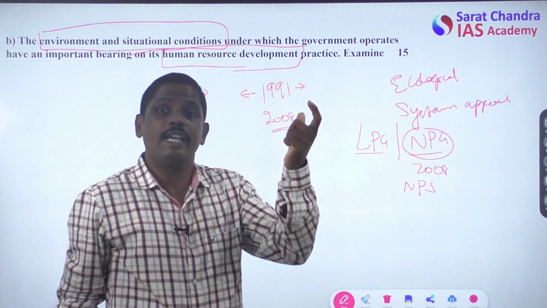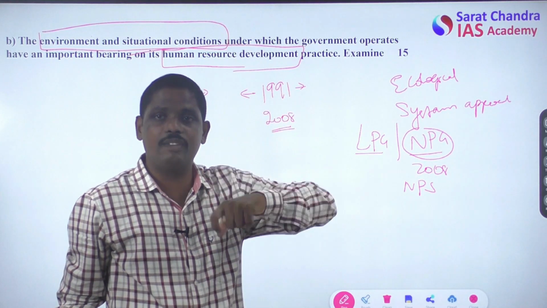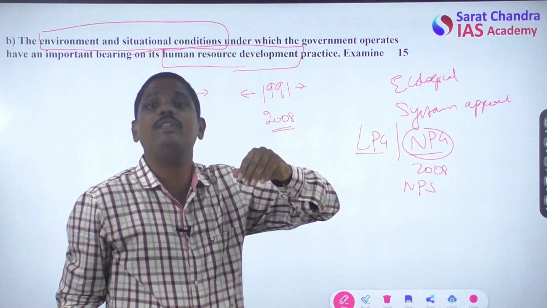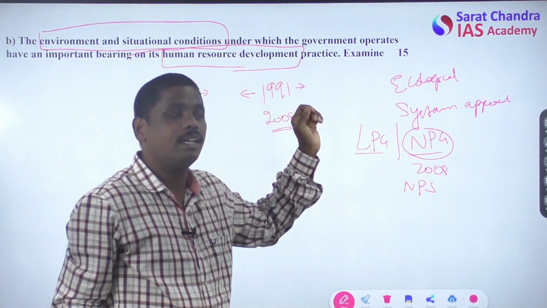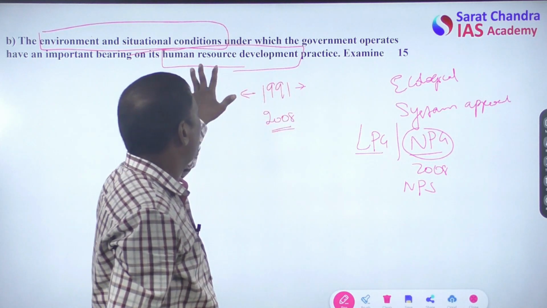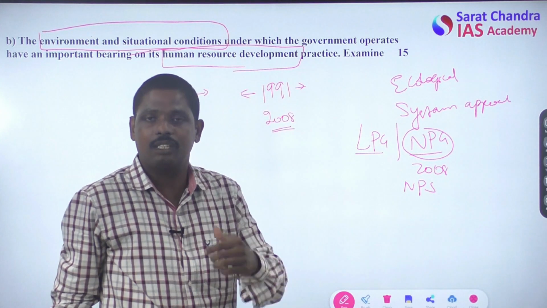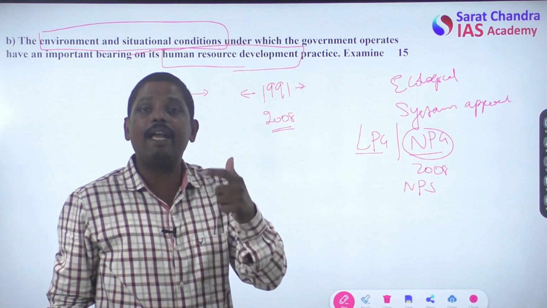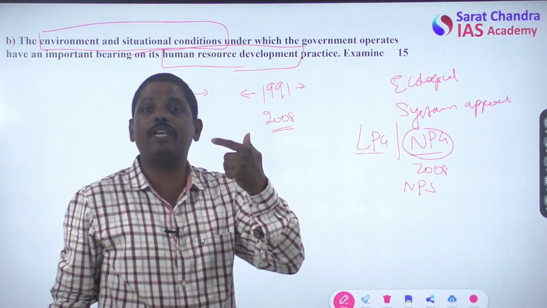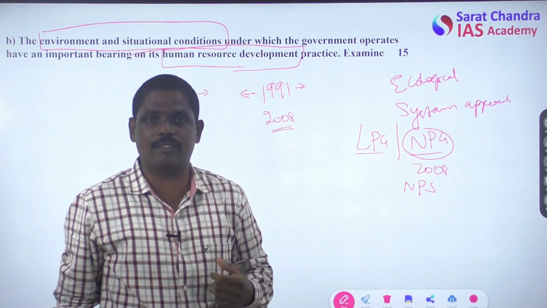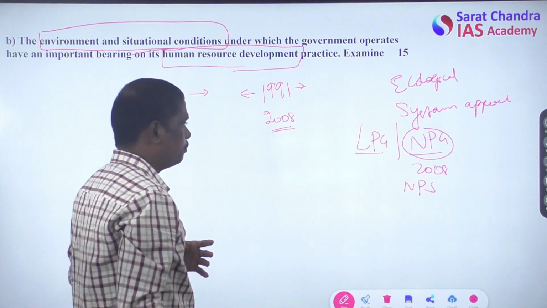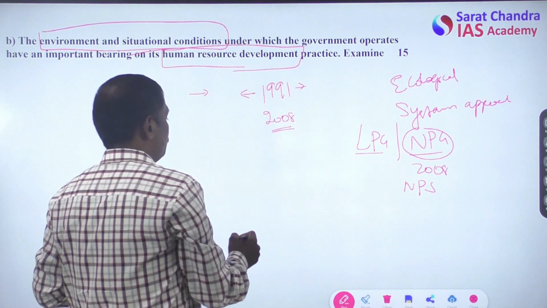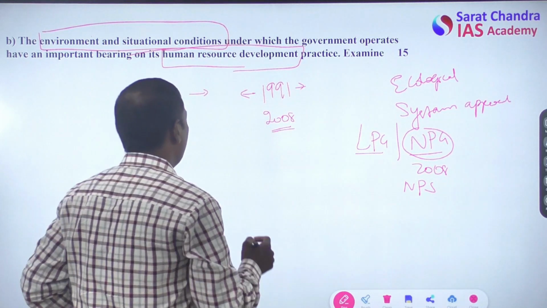Situational conditions are environmental conditions in which the governments are placed, and how these conditions have affected human resource development. That is not only the recruitment, but the kind of training that should be given to the public servants or civil servants. Alright, so let us go to the answer now.